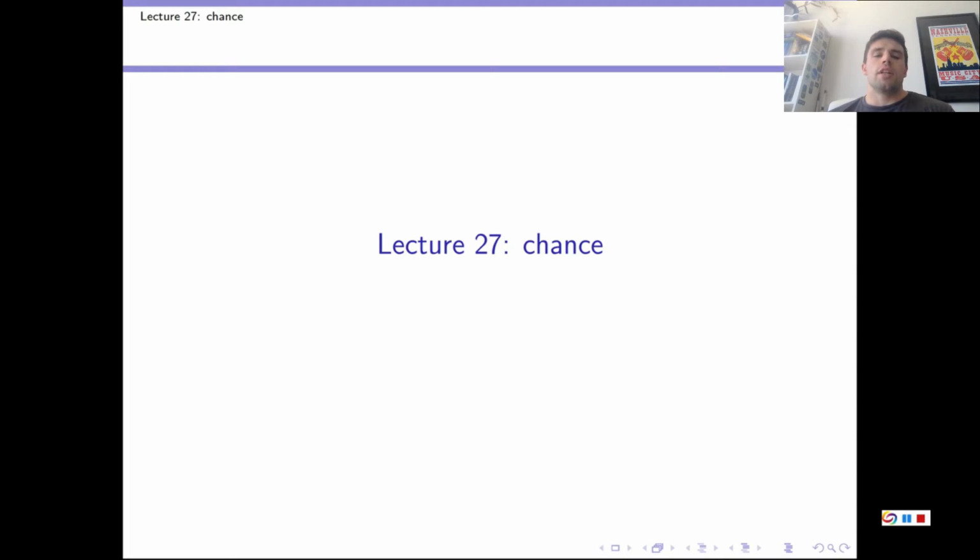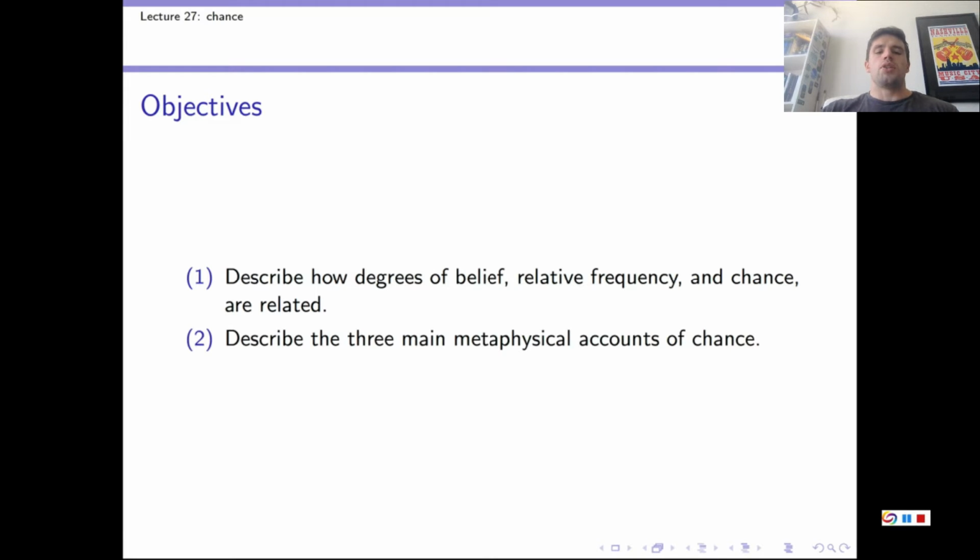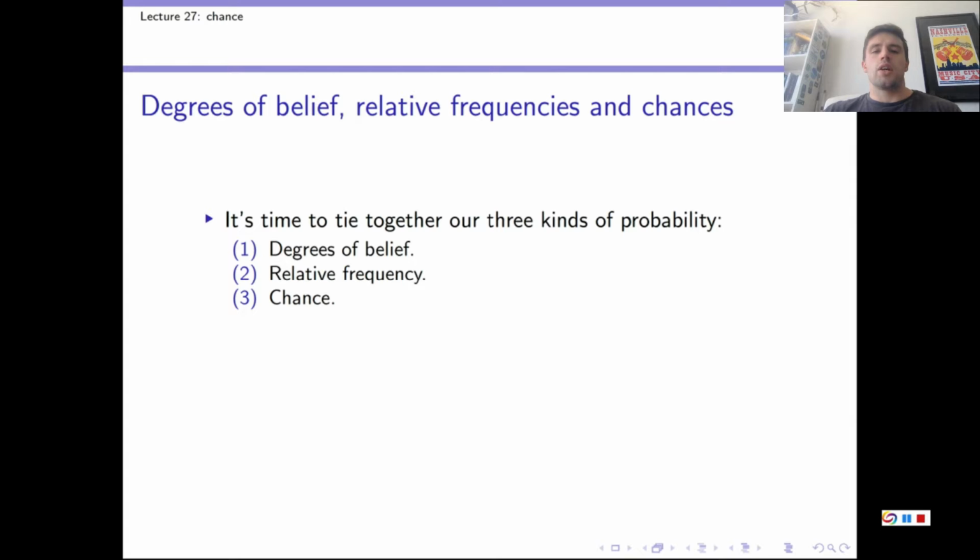The objectives for this video are the following. After watching, everyone should be able to, number 1, describe how degrees of belief, relative frequency and chance are related. And number 2, describe the three main metaphysical accounts of chance. So in this video we're going to round off our discussion of chapter 7.